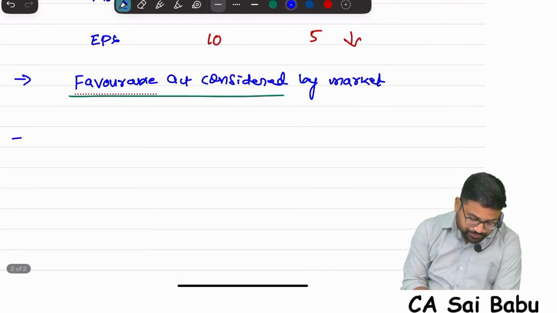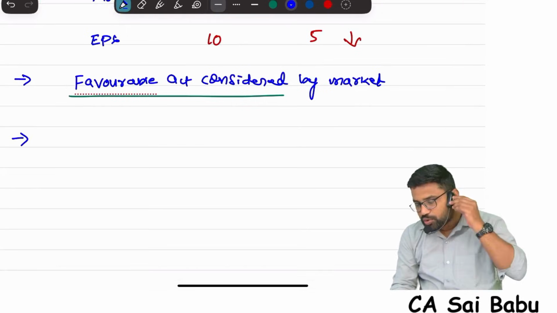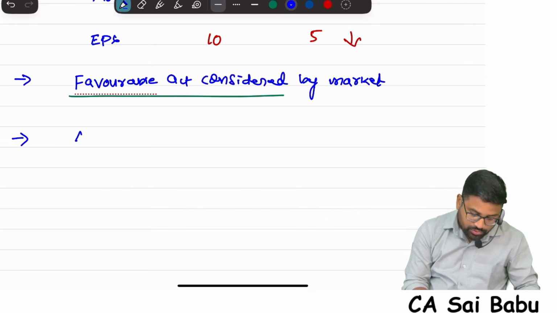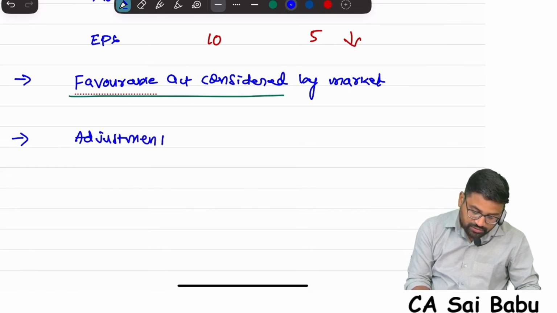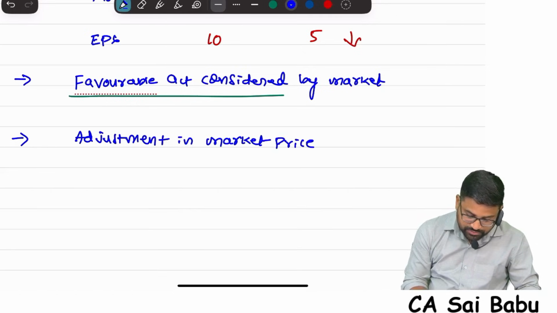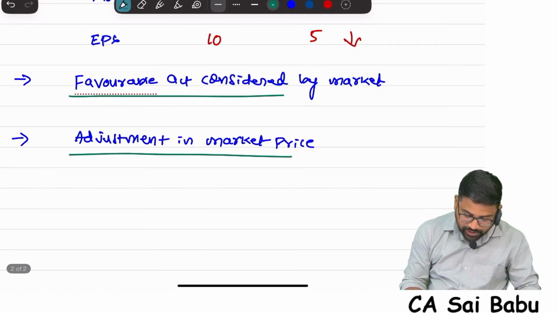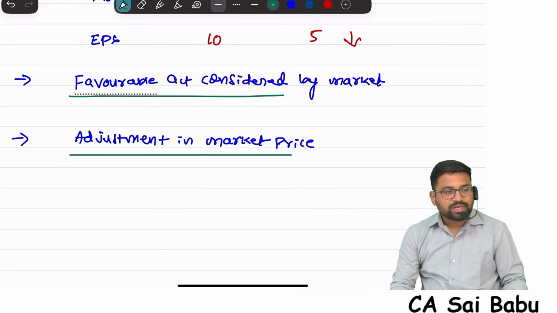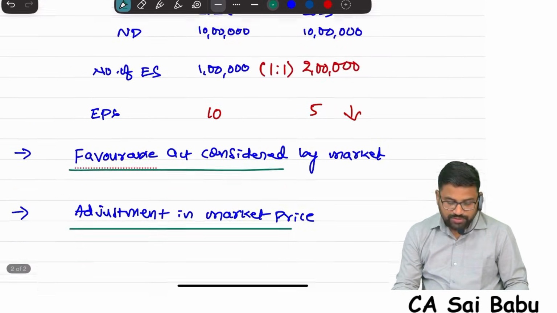And also, what happens because of the bonus issue? This point I already told you: adjustment in market price. Adjustment in market price will also change because of the bonus issue. Your market price will adjust; you can say decrease. How will the market price decrease, sir? Because of the bonus issue.